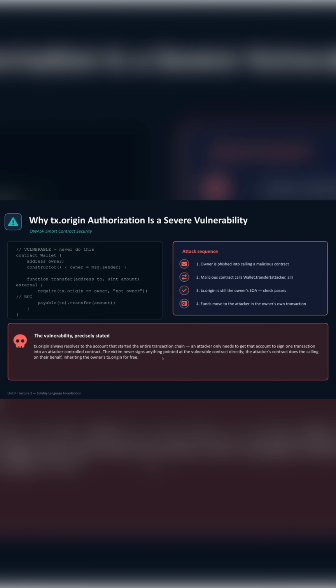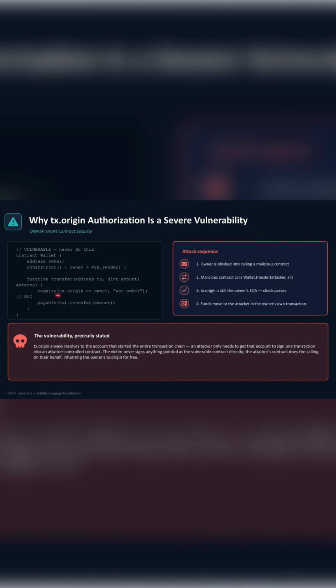Authorization by tx.origin is a severe vulnerability. Here we have a wallet contract. Whichever wallet or account deploys this contract becomes the owner. Then we have a transfer function, and inside the transfer function we are checking that tx.origin must be equal to owner. If that is the case, then go ahead and do the transfer.